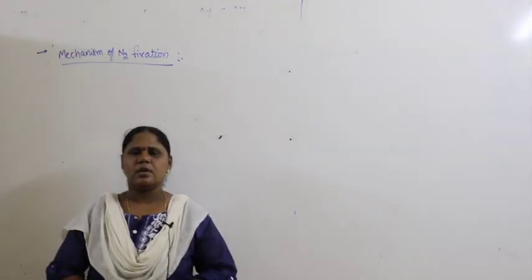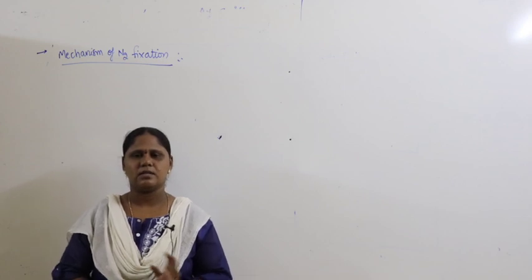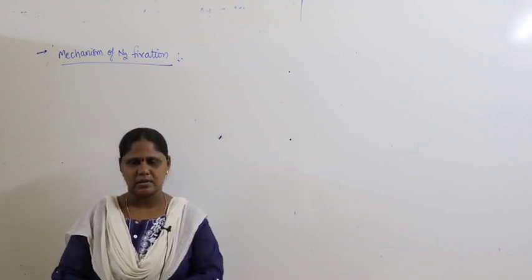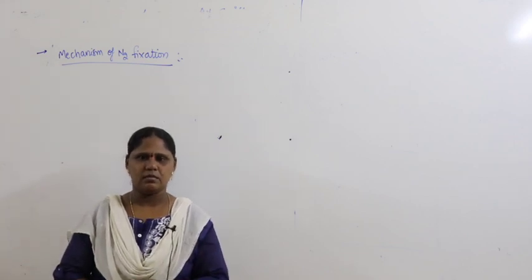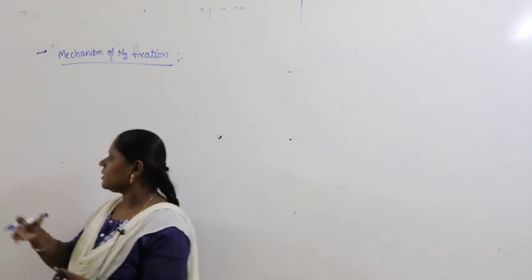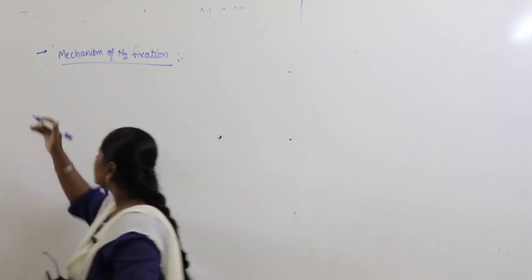So for the last class we have just completed and studied the mechanism of nitrogen fixation. In the mechanism of nitrogen fixation we clearly understood the equation we wrote in the last class.